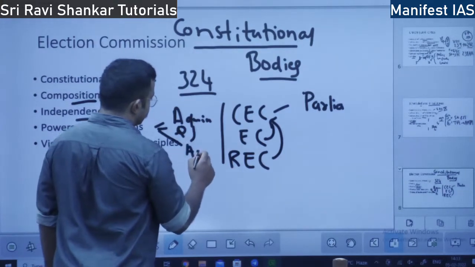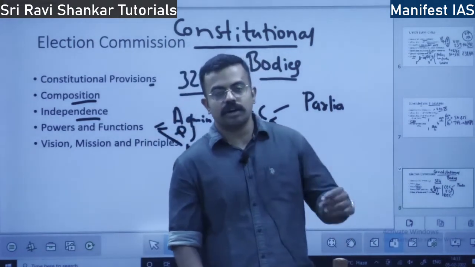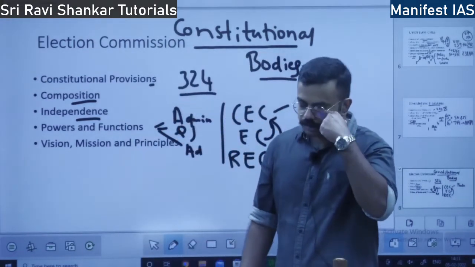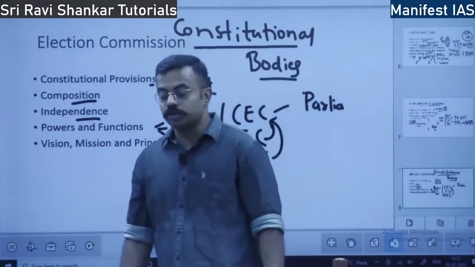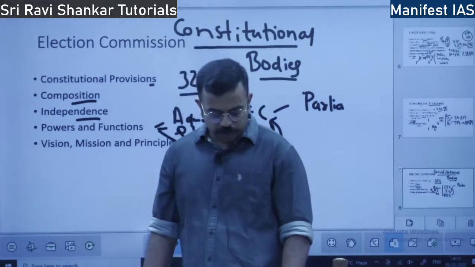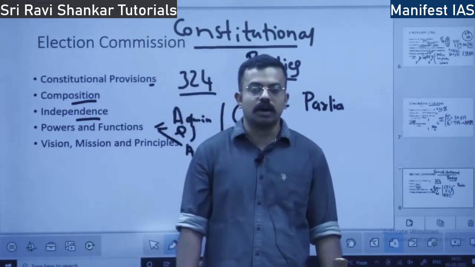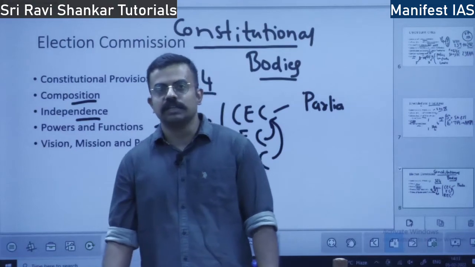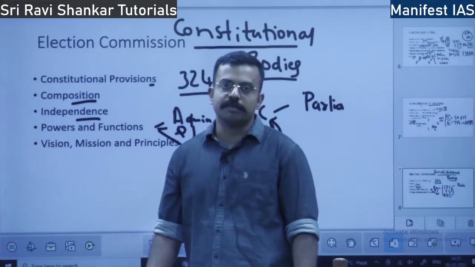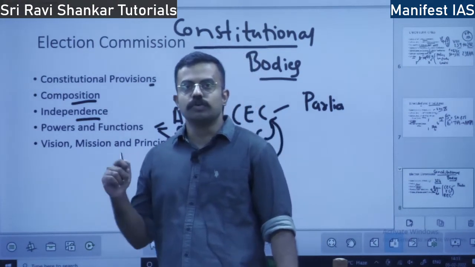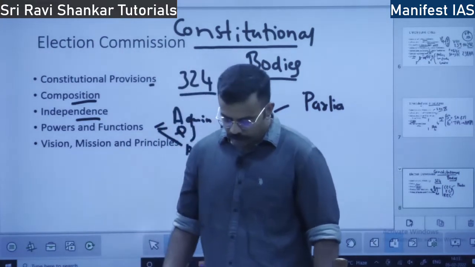Administrative means executive powers, advisory means they advise the President or Governor to take action, and quasi-judicial means to impose penalty on wrongdoers. Suppose a person does not submit accounts to the Election Commission. If he fails to submit accounts before the election, he is liable for disqualification. Whose authority? It is the Election Commission's authority. In that case, it acts as a quasi-judicial body.